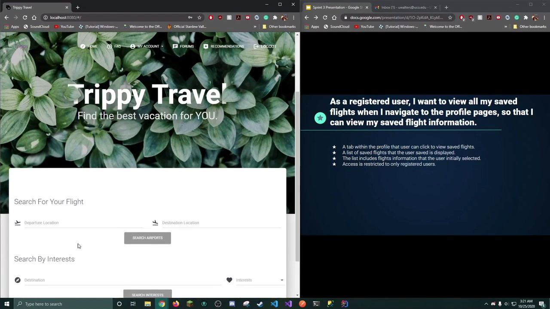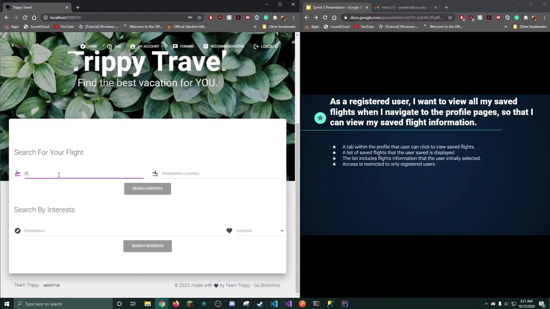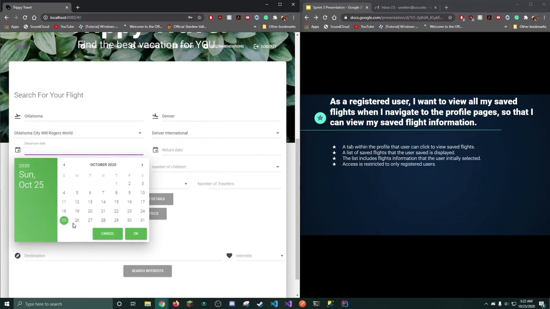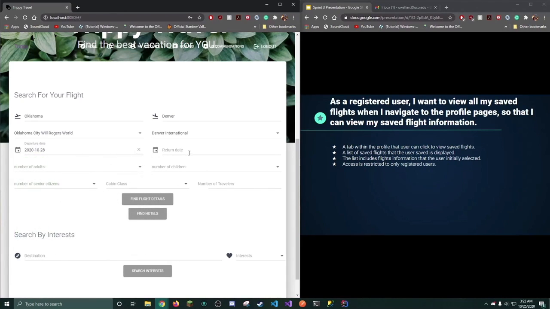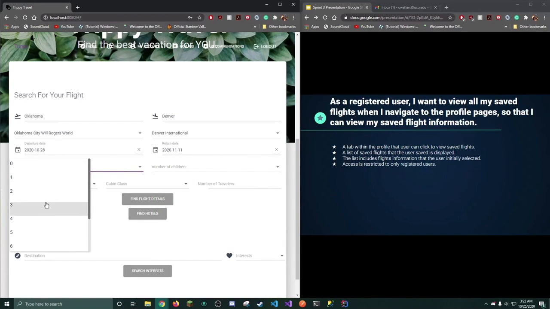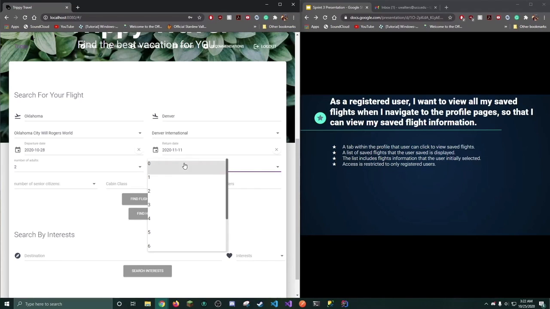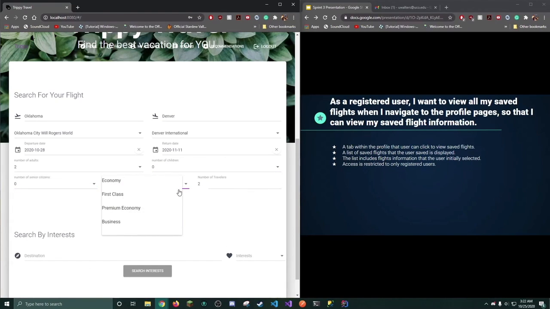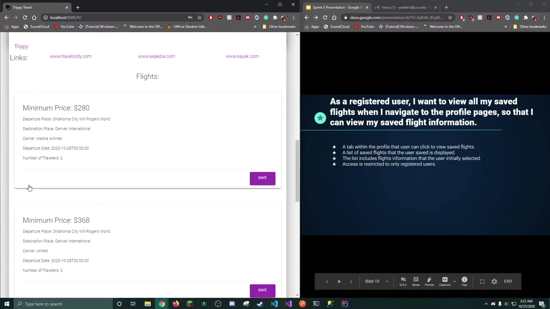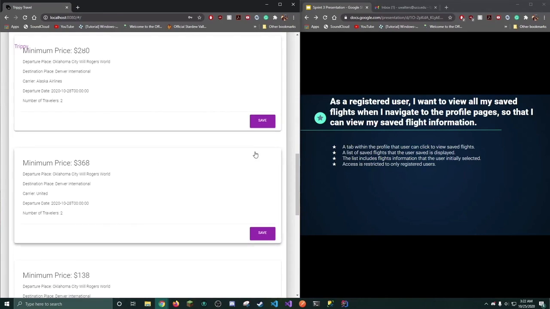Now if I go back to the home page and query a list of flights between Oklahoma and Denver, for example, let's say departure airport Oklahoma Will Rogers, Denver International, departure date being the 28th, return date being the 11th, number of adults being 2, number of children being 0, citizens being 0, class economy, and then I'll do find flight information. Here we can see a list of flight quotes that a user might get,